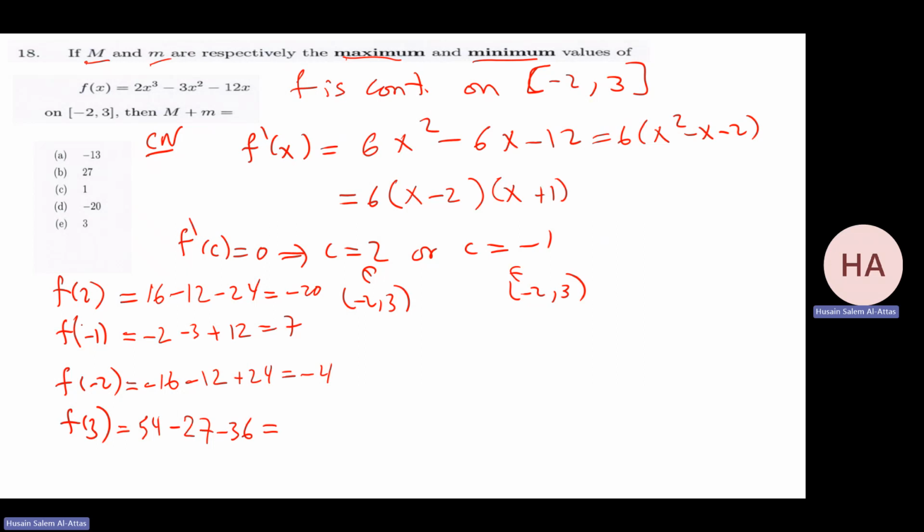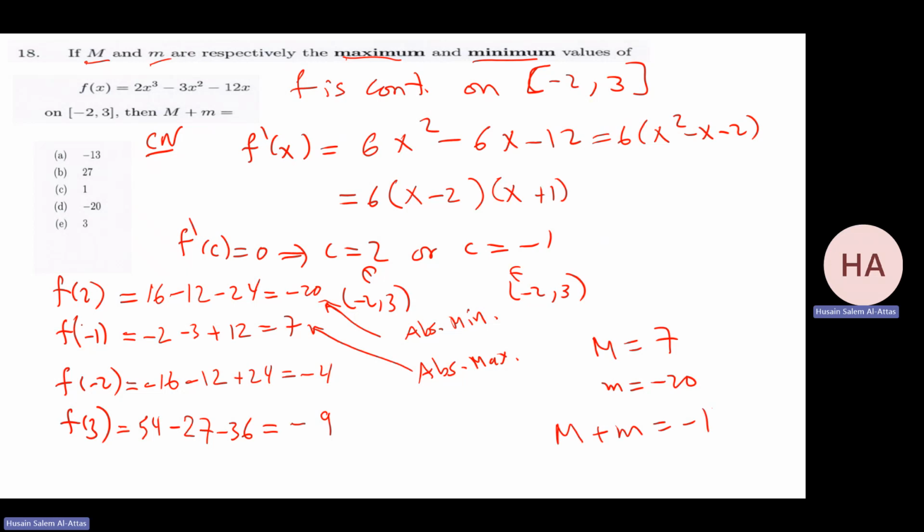That will be 54 minus 63, which is minus 9. So this will be the absolute minimum, and this will be the absolute maximum. So capital M is 7, small m is minus 20. You want capital M plus m, and that will be minus 13, which is this.